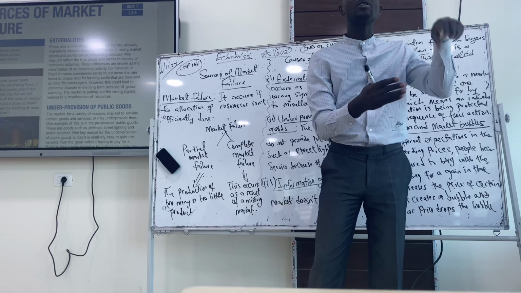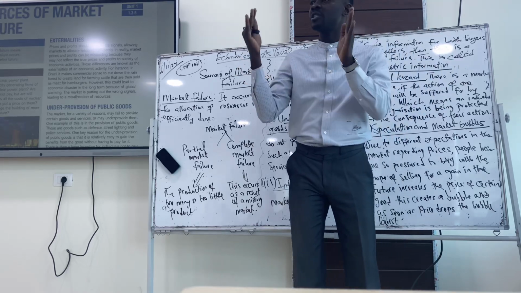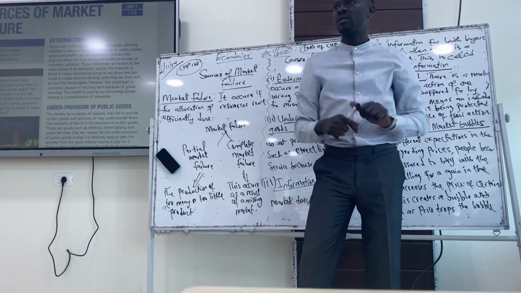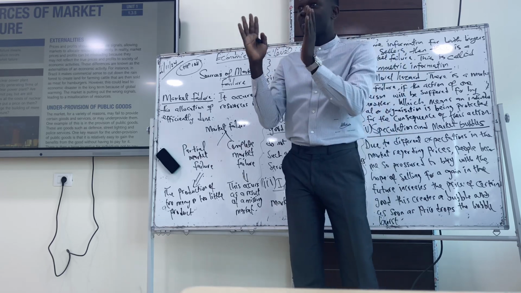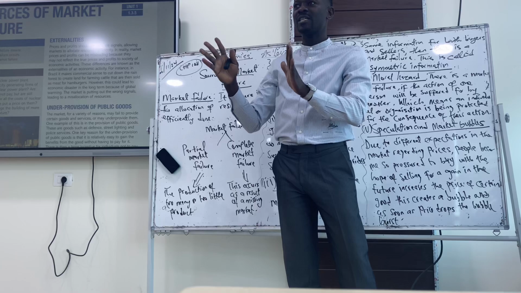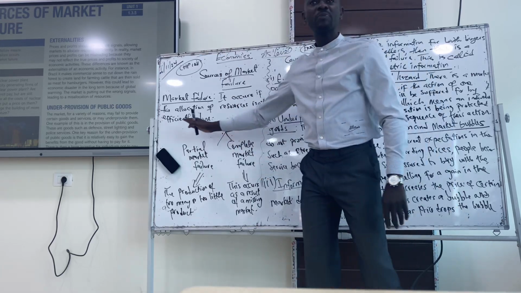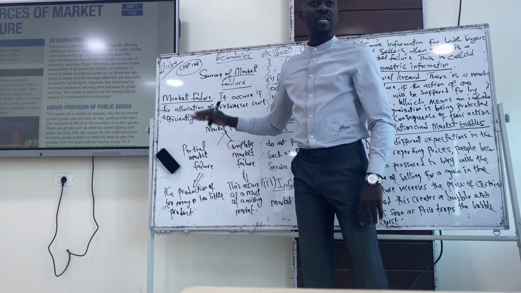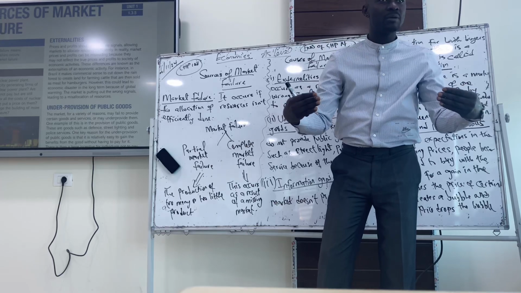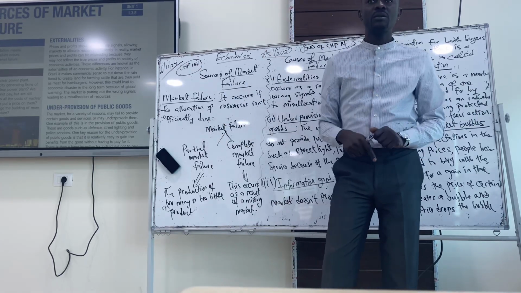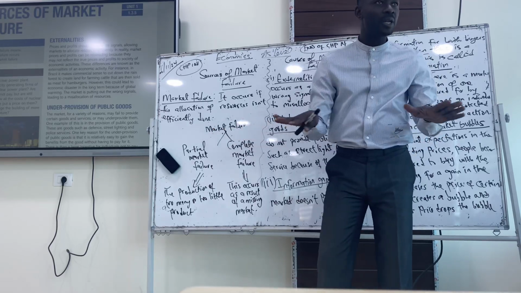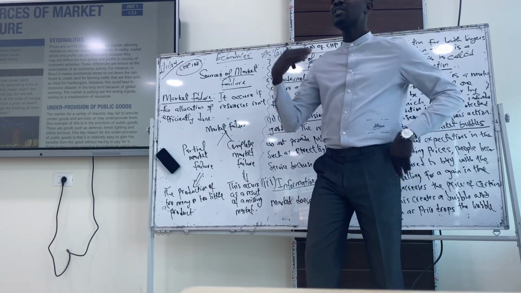If the schools are not enough, that they are not sufficient for the students, that means the schools are overcrowded. Do you understand? I think you understand what market failure is here. I won't be able to go further than that. Good. So we understand what partial is and what missing is. It's a missing market because it's not available. But it's a partial market because it is too much or too little. Either way, they are both market failure.